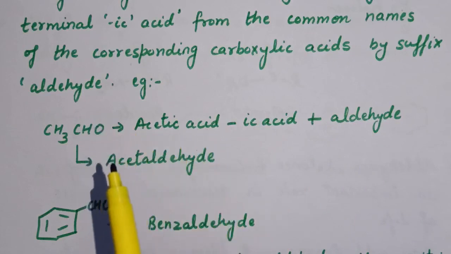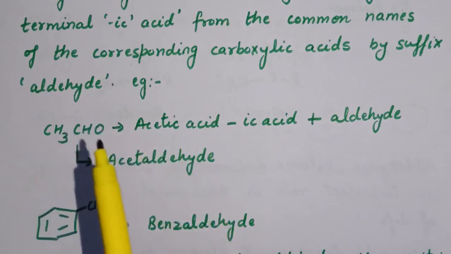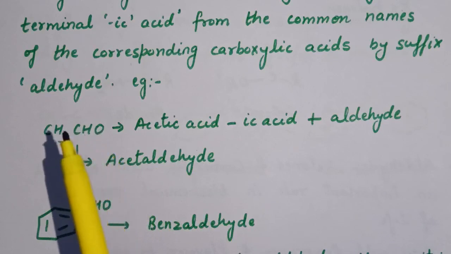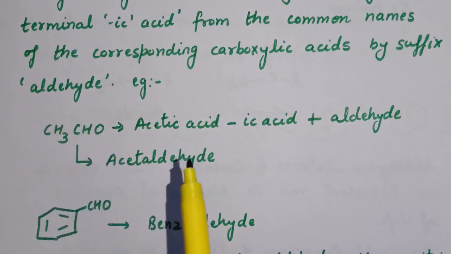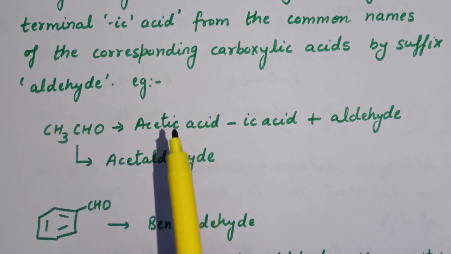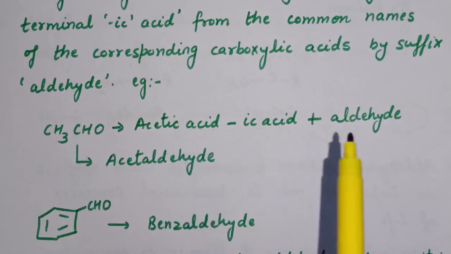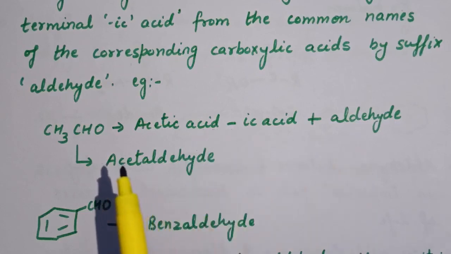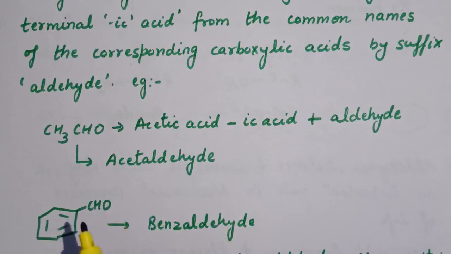So the name will be acetaldehyde. So CH3CHO, the common name for this compound is acetaldehyde. Here this ic acid is replaced by aldehyde and the name becomes acetaldehyde. Next example is, here CHO group is attached with benzene ring. Again this is aldehyde functional group. Now the common name is benzaldehyde.